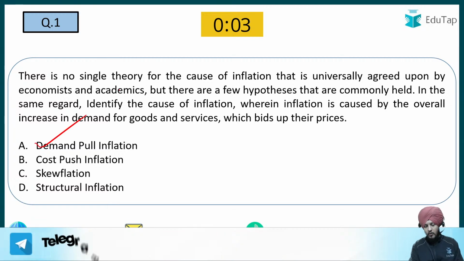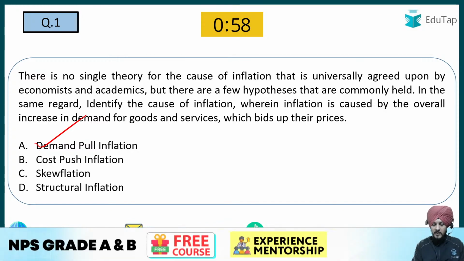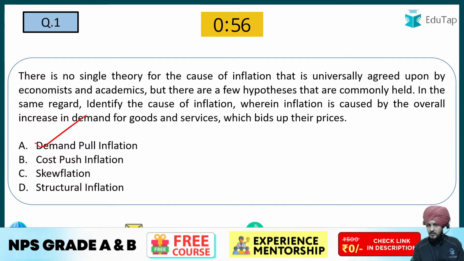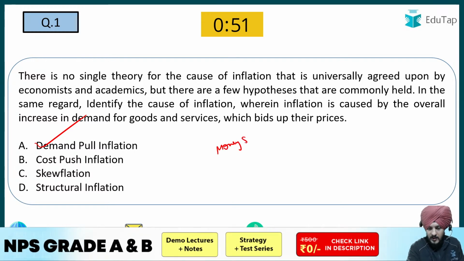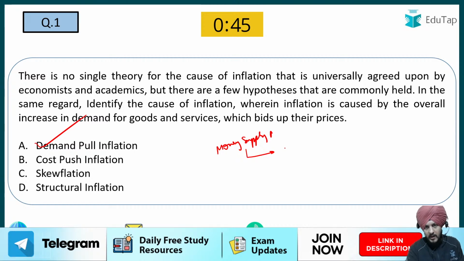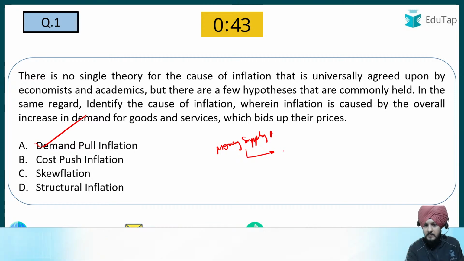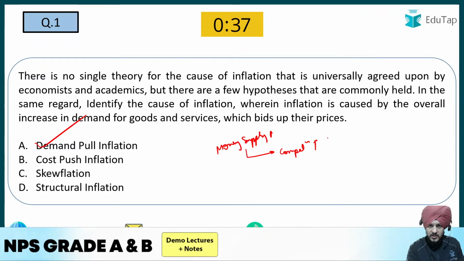Why A? Because demand pull inflation can, in very simplified language, be summarized as too much money chasing too few goods. There is a huge money supply in the market, and once there is a huge money supply, people are going to purchase more and more commodities, which means there will be an increase in the competition with respect to the purchase of commodities in the market. And once the competition is high,